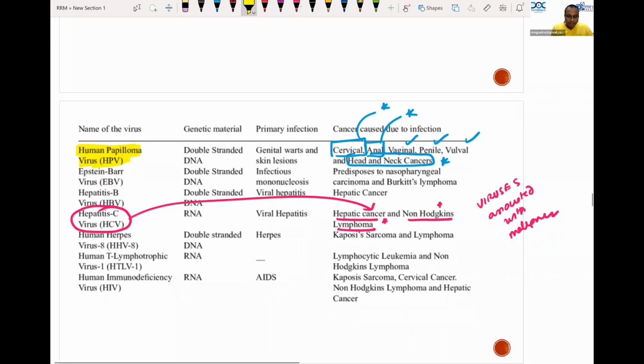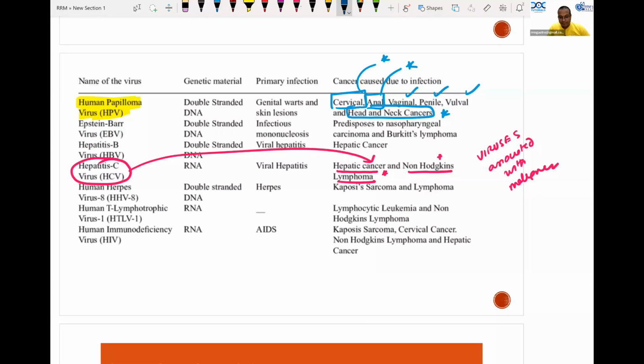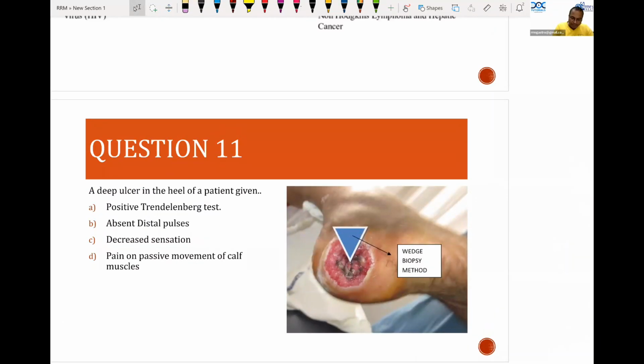So this is a classical surgery question which a final MBBS student can easily answer. This is a deep ulcer in the heel of the patient. So first of all, you should remove the first choice. Positive Trendelenburg test is a feature of what? It is a feature of venous ulcer. So the first choice is excluded. The fourth choice is also excluded.